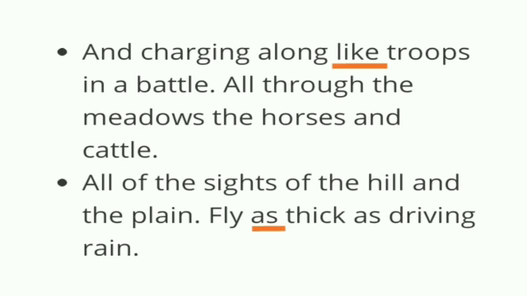"And charging along like troops in a battle, all through the meadows, the horses and cattle." The second example is: "All of the sides of the hill and the plain fly as thick as driving rain." So, in these lines, a comparison is done by using the words like or as. So, this is an example of simile from this poem.